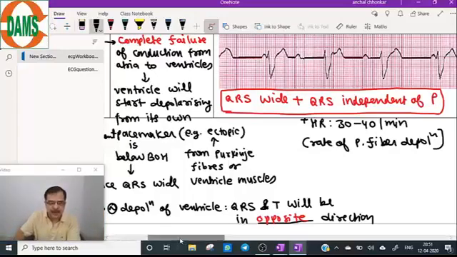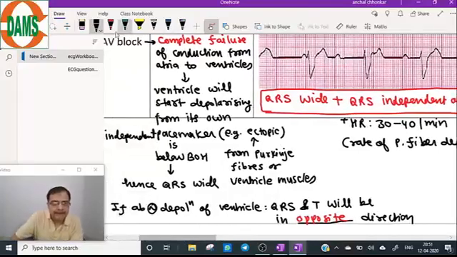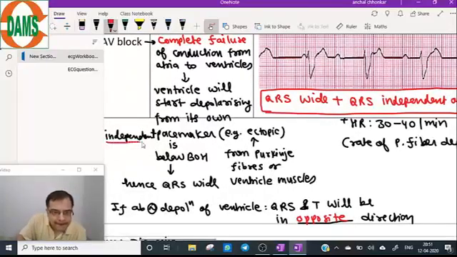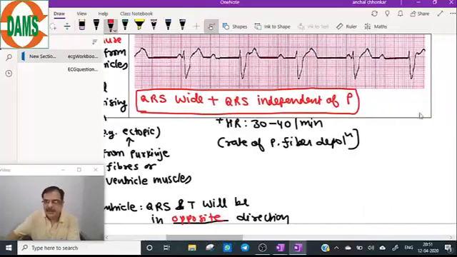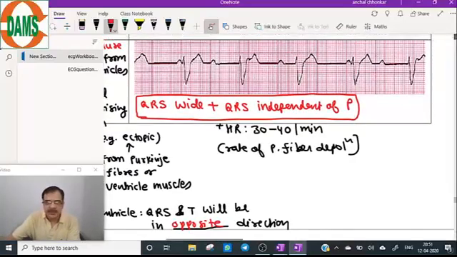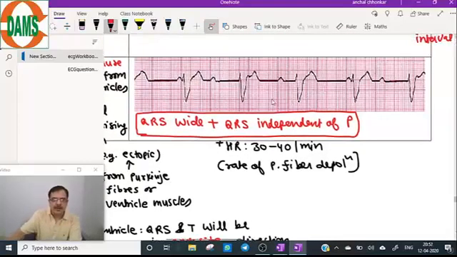Independent pacemaker, complete AV block is there. Both the AV node and bundle of His are totally damaged. In this ECG, you can most importantly look at the QRS complex. This is the QRS complex.